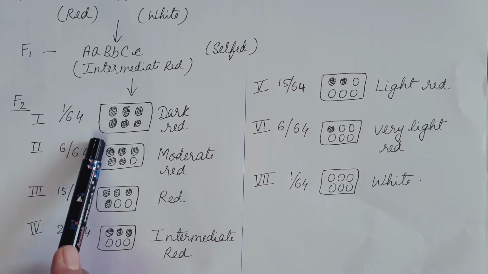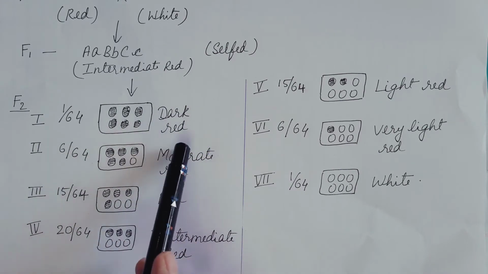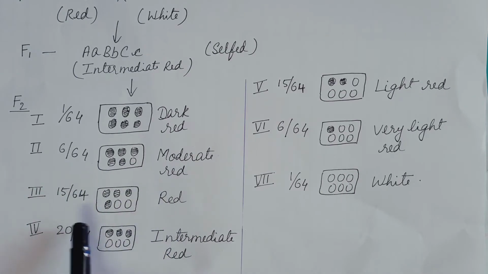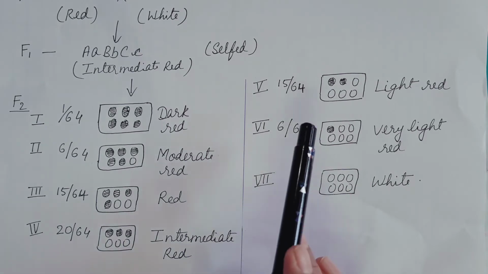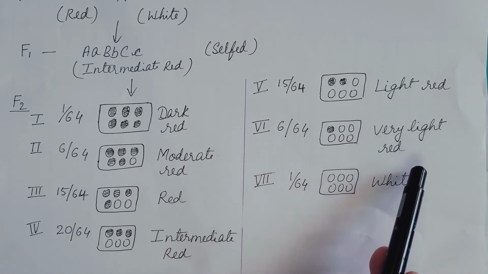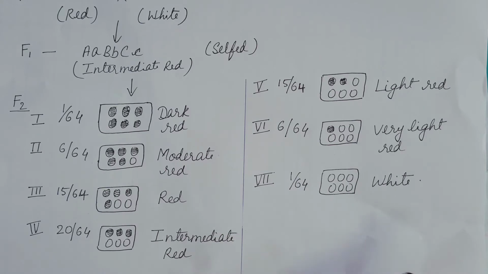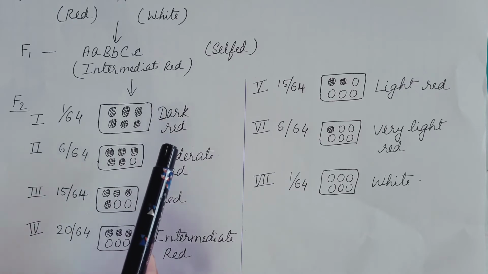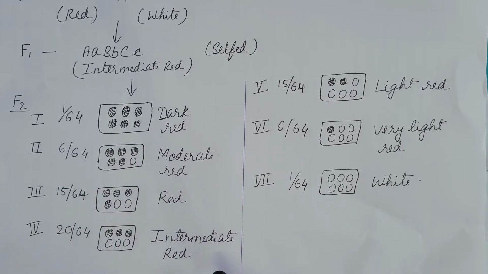Class 1 was dark red, class 2 moderate red, class 3 red, class 4 intermediate red, class 5 light red, class 6 very light red, and class 7 white. So there is no distinct category of color, but continuous variation in the degree of color from dark red to white.